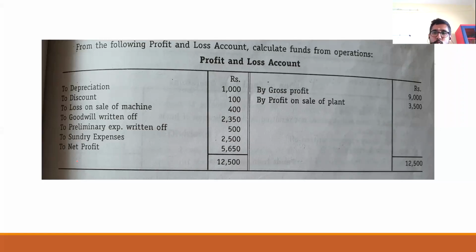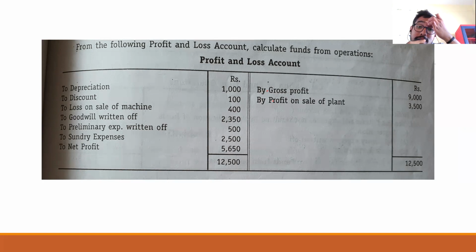Now go through this P&L account: depreciation, discount, loss on sale of machine, goodwill written off, preliminary expense, sundry expense, net profit, gross profit, profit on sale of plant. So you are going to prepare the adjusted profit and loss account, and you are going to start.